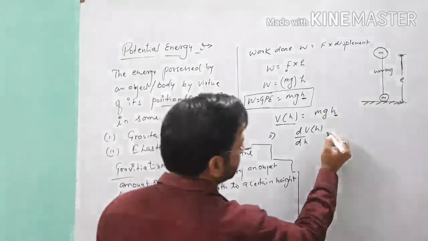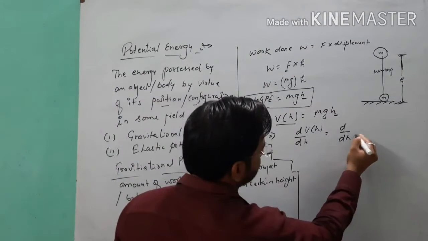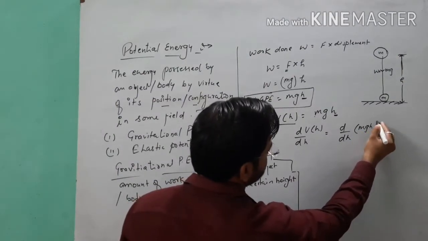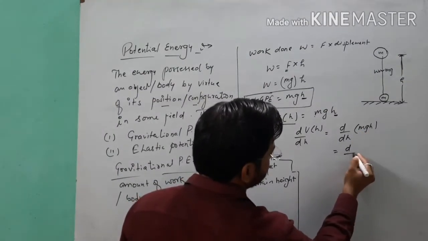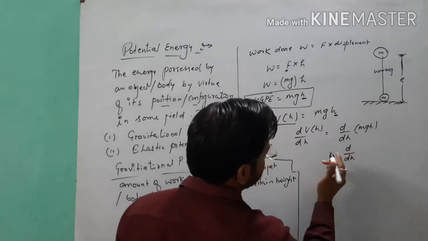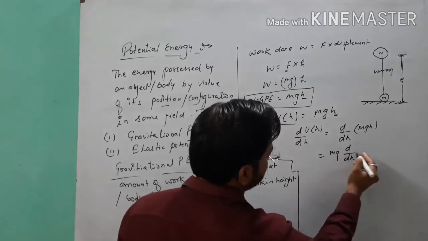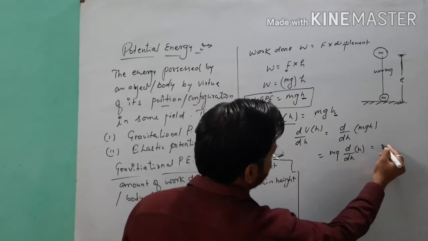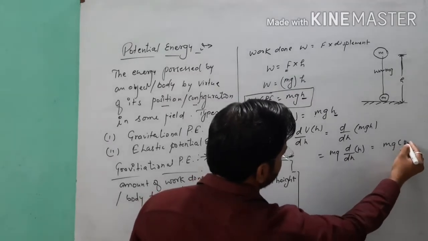So we get dV/dh equals d/dh of mgh, and by differentiation you know that mg comes out and the derivative of h is 1, so it will give us mg into 1.